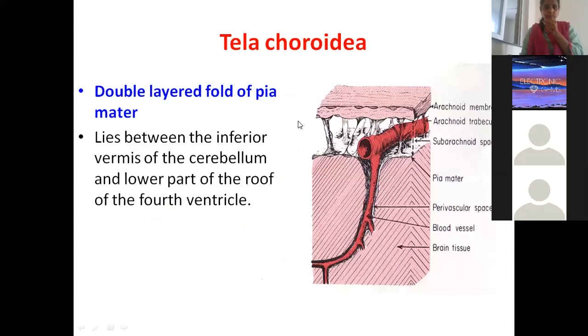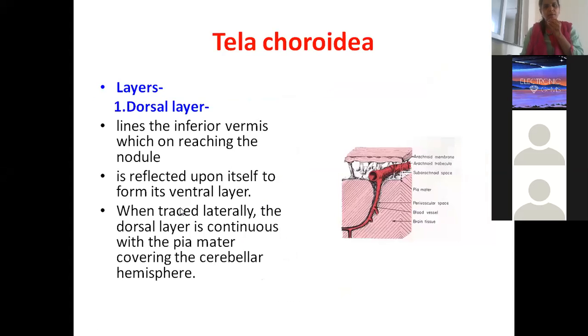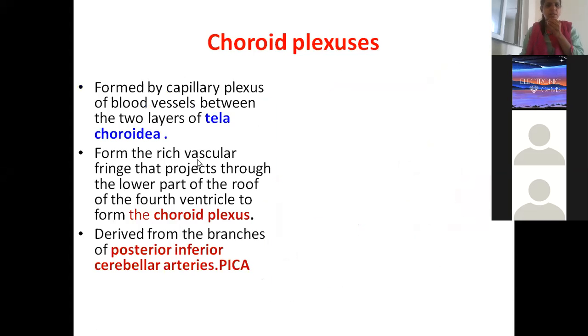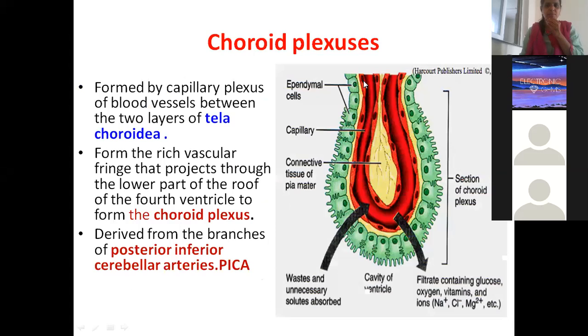Now what are tela choroidea? Double layered fold of pia matter. We generally suppose this is pia matter, so they just get folded. So the double layered fold of pia matter is nothing but tela choroidea. So all these details are not required. Choroid plexus means what?